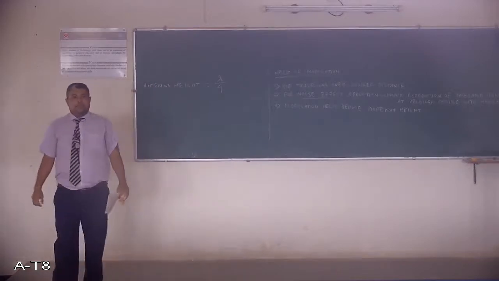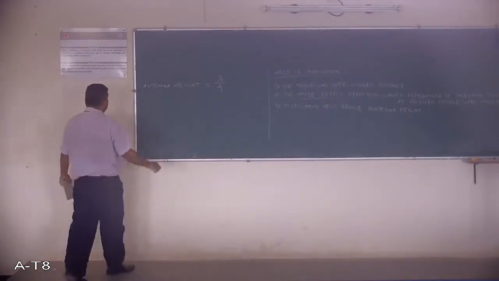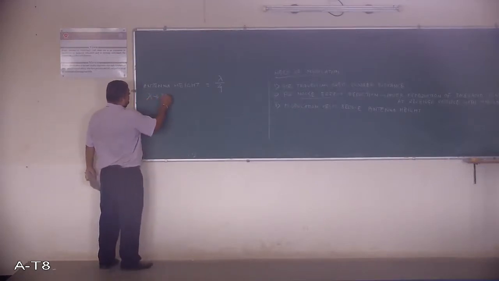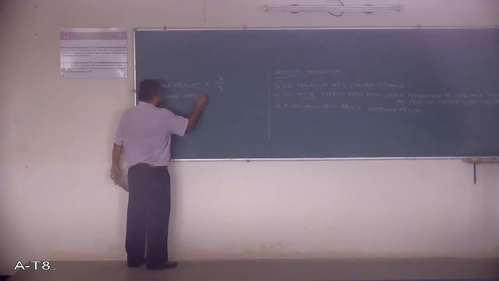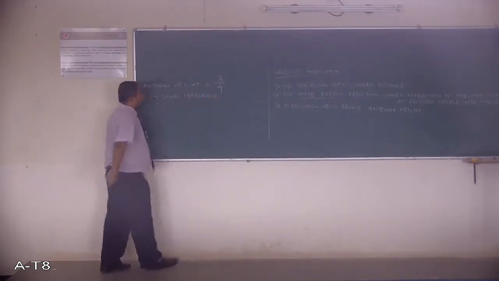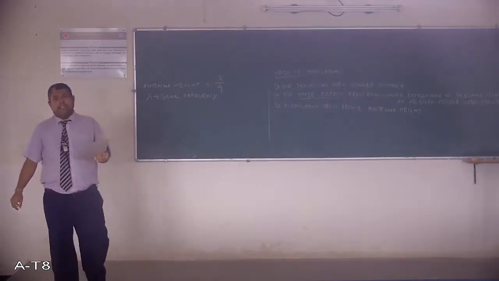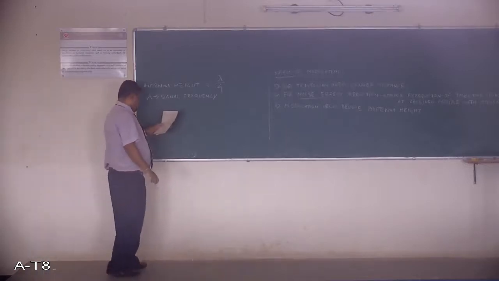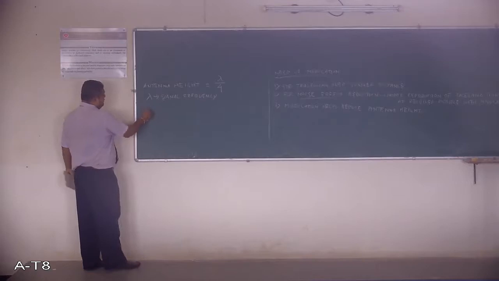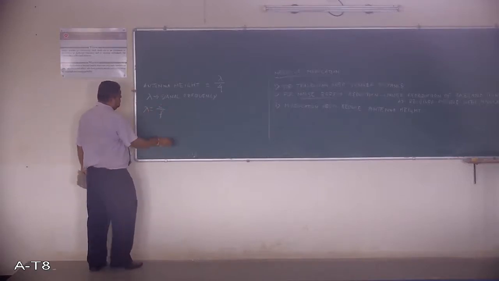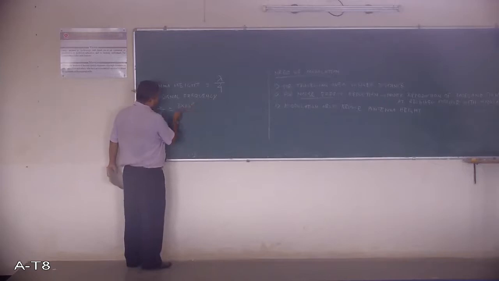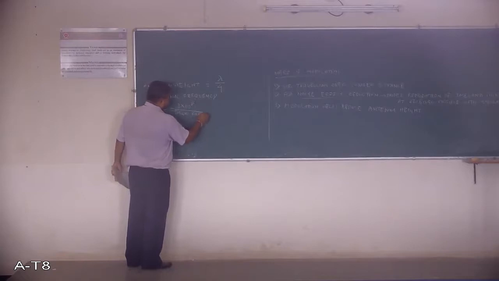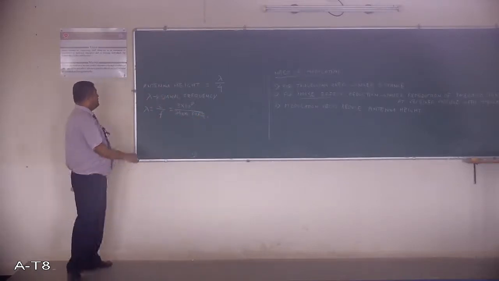Okay. So what is lambda? Lambda is related to the signal frequency. We know the formula that lambda is equal to C by f, where C is 3 into 10 raised to 8 and f is the signal frequency. So this is a standard formula.